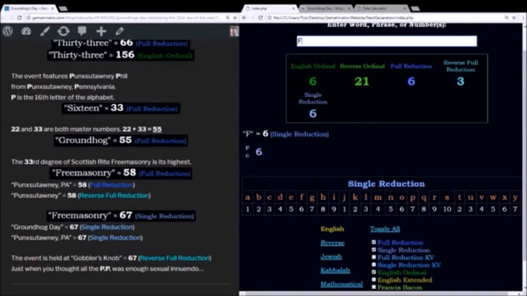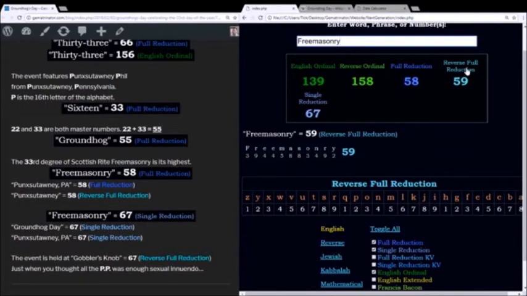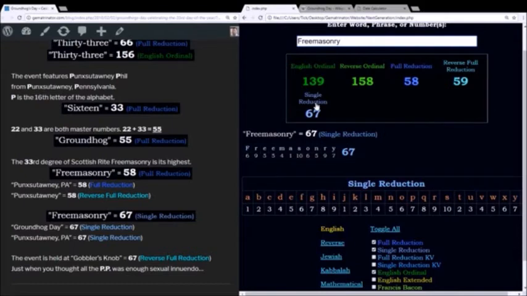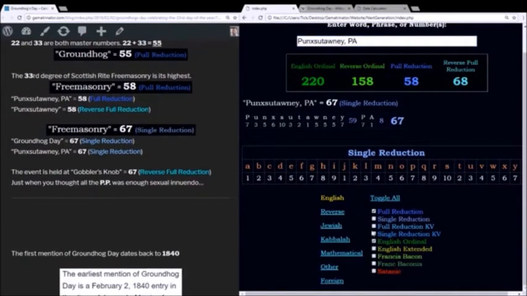And in the reverse reduction method, Freemasonry also sums to 59. In this single reduction method, you see that Freemasonry sums to 67. Using that same method, Groundhog Day also equals 67. And once again, the name of the town, Punxsutawney, PA, 67. The perfect place for this whole ritual to take place.